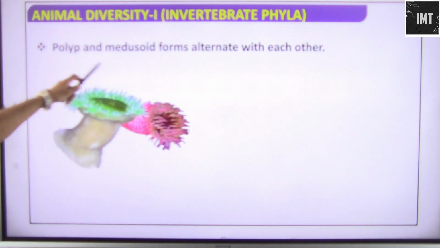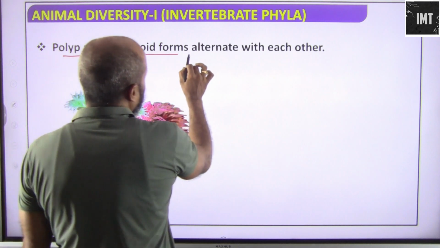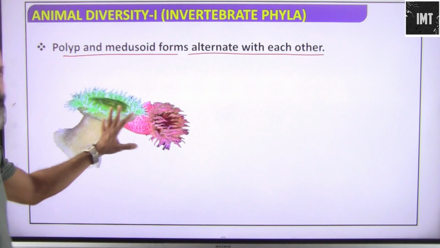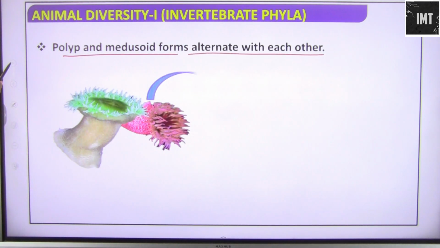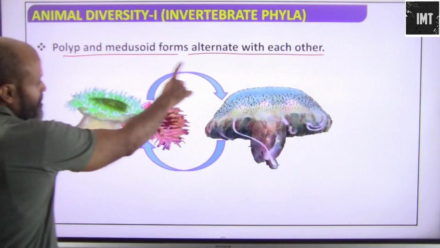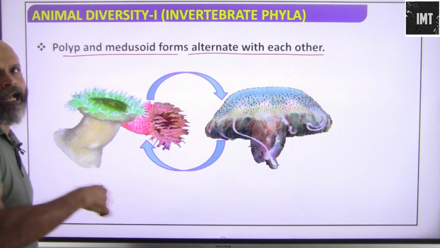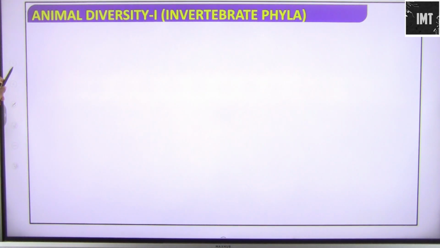Polyp and medusoid forms alternate with each other. So both forms exist correlatively. See, this gets converted into this, and finally this gets converted into this. So there is a cycle that happens, alternating with each other. This is alternation of generations.